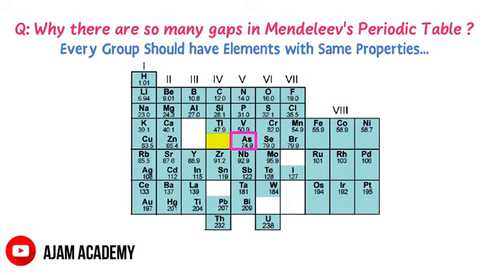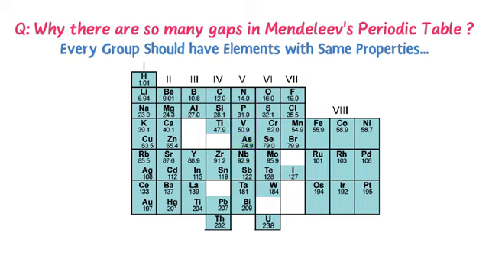Secondly, he wanted to place arsenic below titanium. But he observed that arsenic has also different properties than titanium. So he again left a gap. Finally, he placed arsenic below phosphorus and vanadium. He observed that arsenic has the same properties as phosphorus or vanadium has.